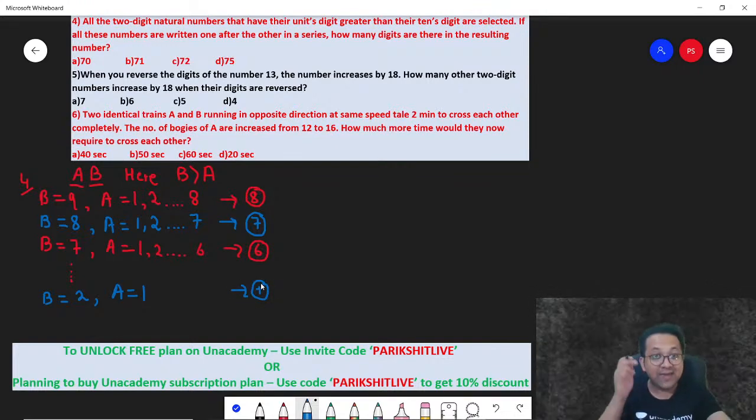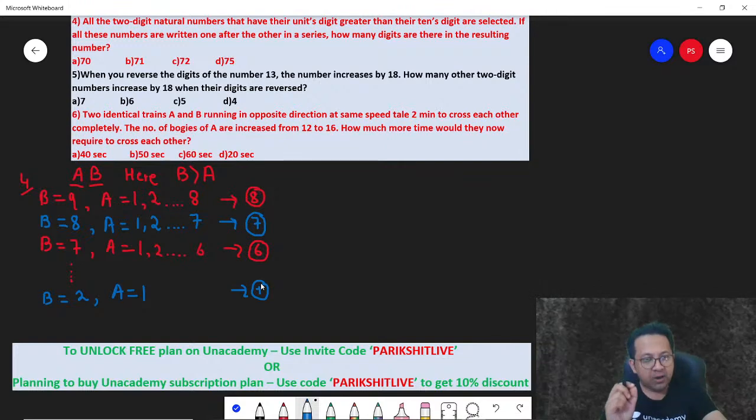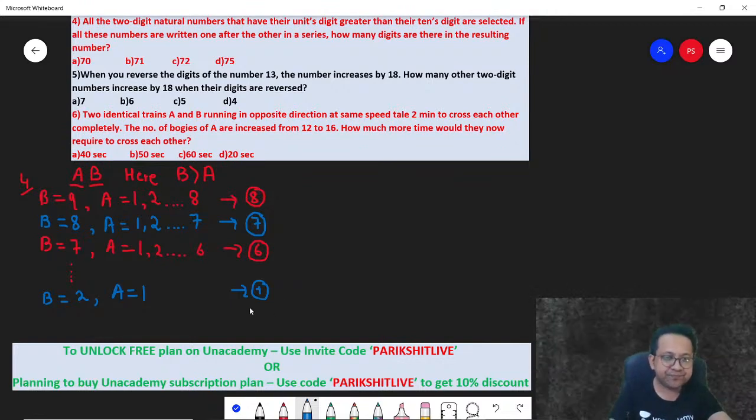If B is 1, A has to be 0. But a 2-digit number cannot start with 0. Hence, B cannot be 1, because in that case A has to be 0. So, how many possibilities? 8 up till 8.